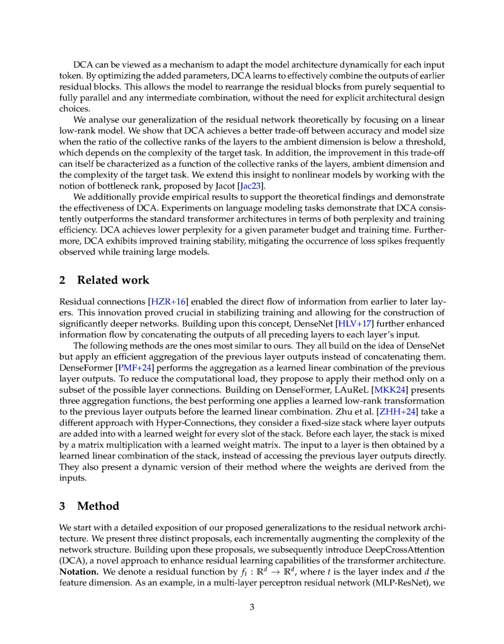The practical advantages of using deep cross-attention, DCA, compared to standard transformer architectures include significantly lower perplexity and improved training efficiency. In experiments, DCA consistently outperformed standard transformers on language modeling tasks, achieving lower perplexity for a given parameter budget and training time.